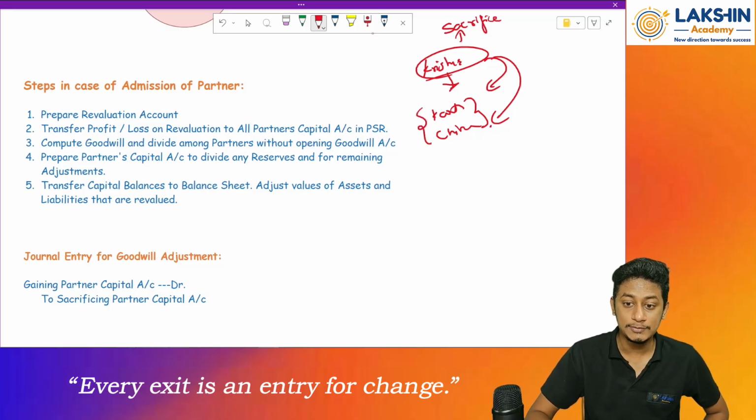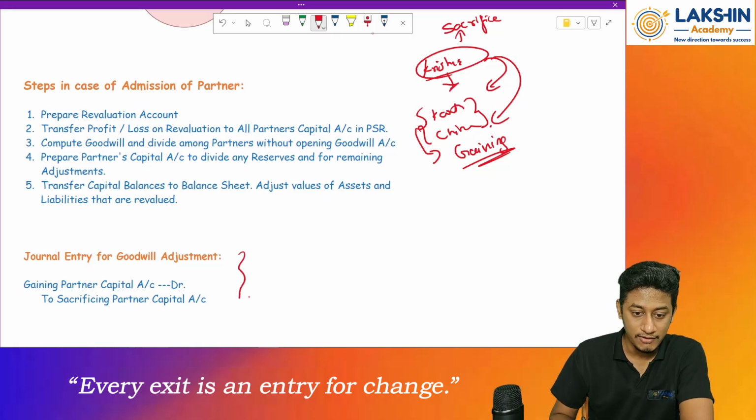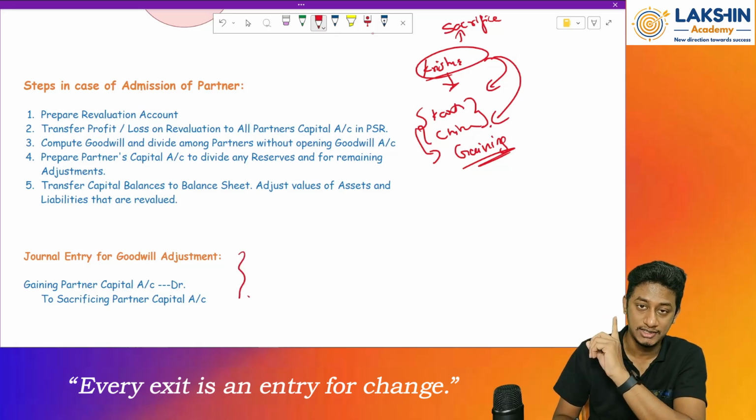And these both are gaining partners. They are gaining the profit share from Krishna. Clear? Okay. So the journal entry we have got, the same journal entry that used to be passed in the admissions, the same entry will be passed in the retirement also.